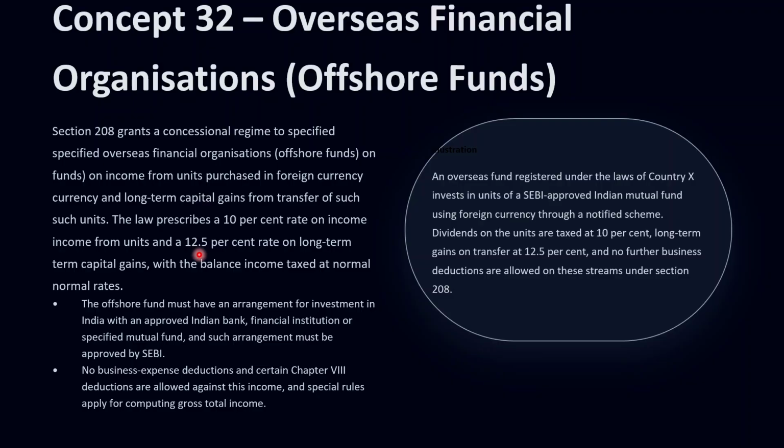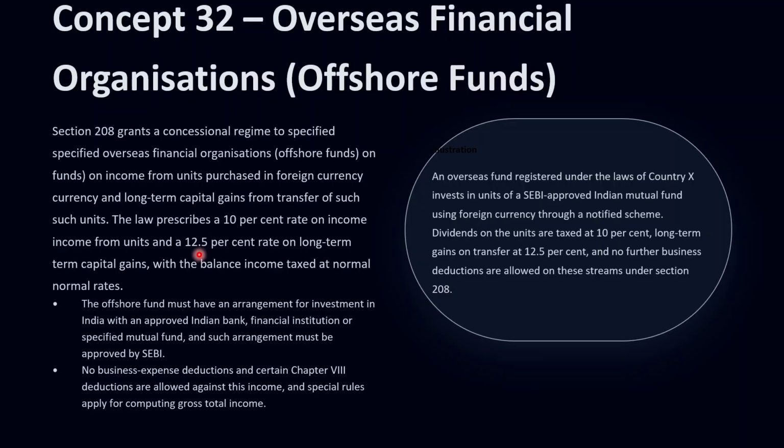Again, ordinary business expenditure and certain Chapter 8 deductions are not allowed against these specified unit incomes, and the concessional rates apply on gross income as defined in the section.